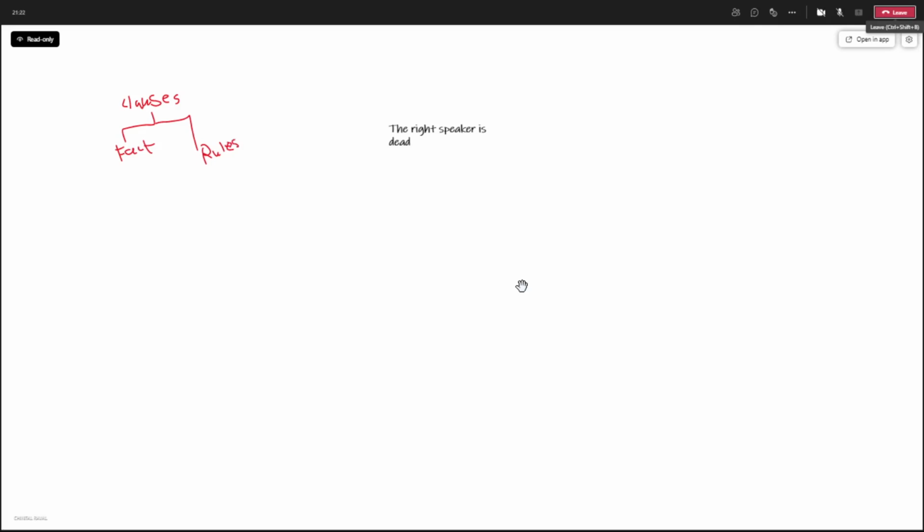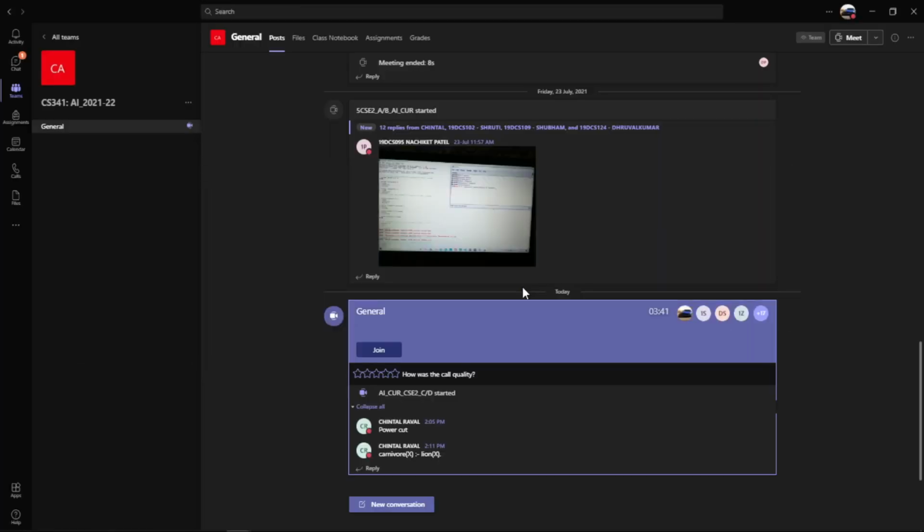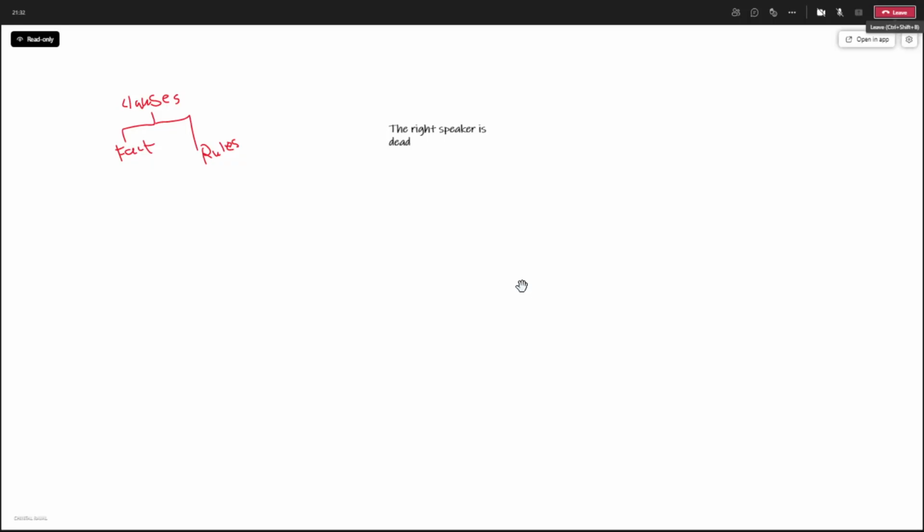Just now in the chat, as the answer to your question, I wrote a rule, and now here I will write a fact. Each and every sentence in Prolog is called a clause. The clause can be of type fact or of type rule. You are aware of how we represent facts and rules. Currently, I am writing the fact for this particular statement in Prolog. So at first, I would call it a clause.